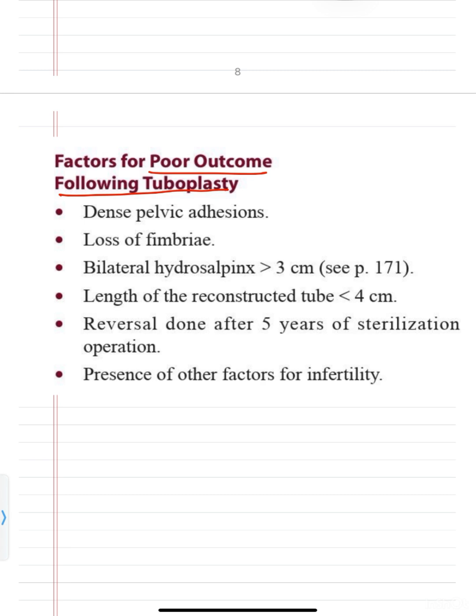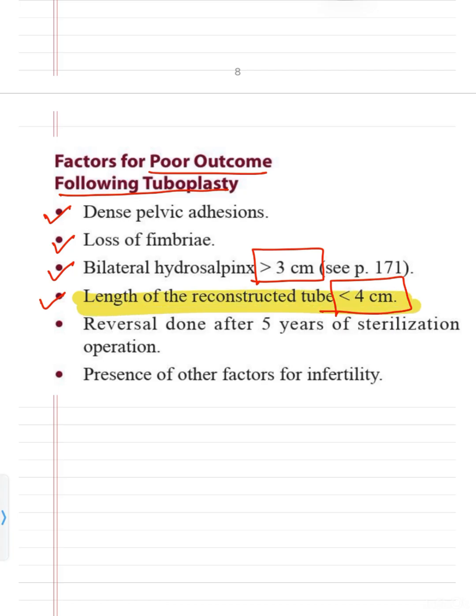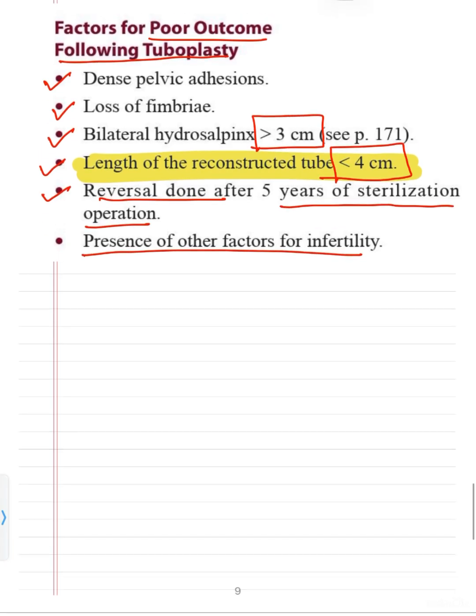One is dense pelvic adhesions. Second is loss of fimbriae. Third is bilateral hydrosalpinx more than 3 cm. Then length of the reconstructed tube less than 4 cm. So from here the UPSC has asked the question. Then reversal done after 5 years of sterilization operation. Then presence of other factors for infertility. So these are the factors for poor outcome following tuboplasty.